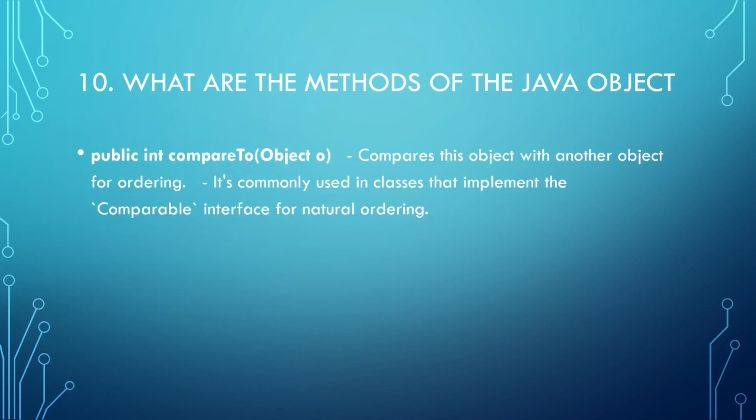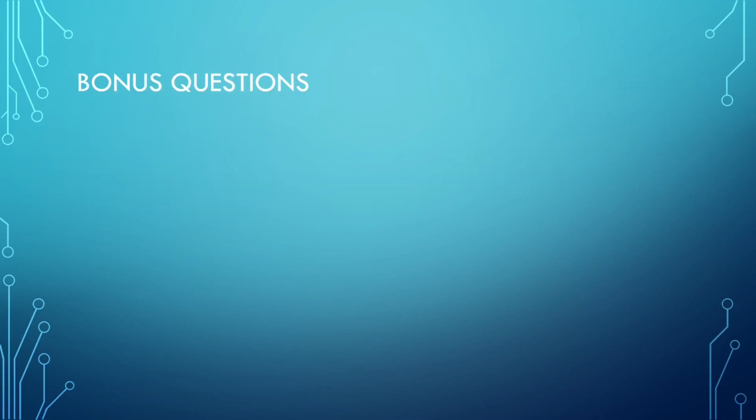compareTo compares one object to another for ordering. It is commonly used in classes that implement the Comparable interface for natural ordering. And now we come to the bonus questions.